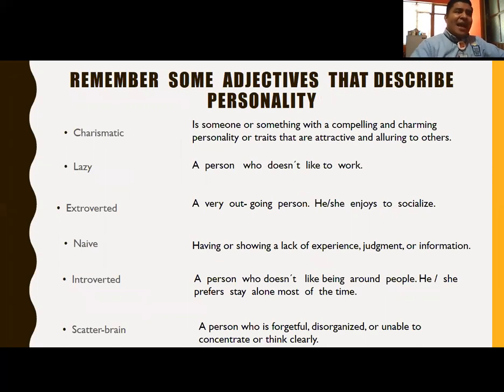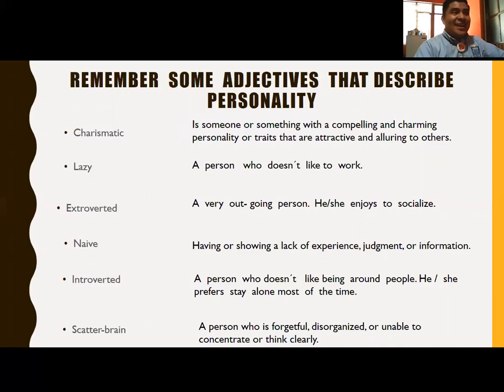First, I chose only six adjectives that describe personality with their definitions. We're going to study the six, and after that, you will identify more in the reading part. Let's start. First, we have the adjective charismatic.